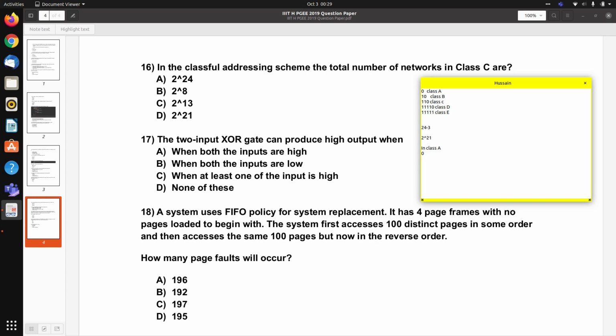Okay, so we have 128 networks there, and it will be 2 power 24 hosts. For class B we reserve 2 bits, and we have 2 power 14 networks and 2 power 16 hosts. Actually these are IPs, hosts would be 2 less, right?